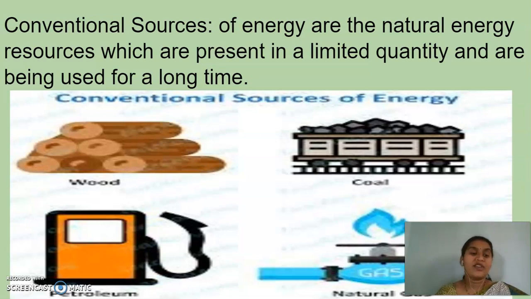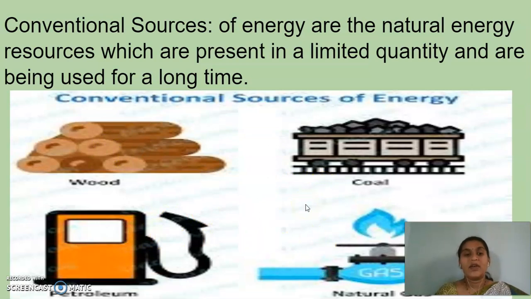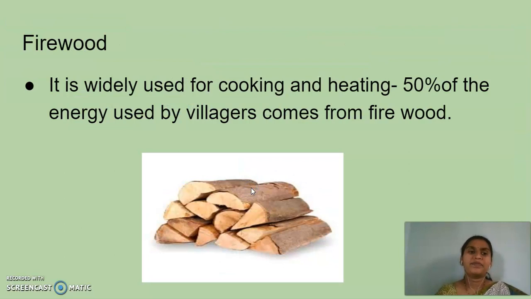This is also a kind of non-renewable resource. The wood, coal, natural gas, petroleum, all these things. Once they get exhausted, it will take thousands of years to get them again. Okay, fine. The next one we'll see is firewood.